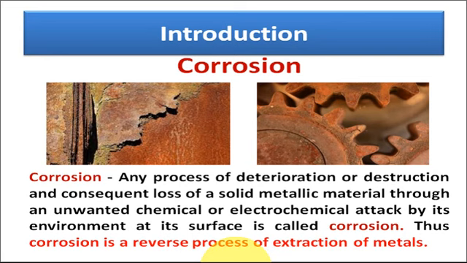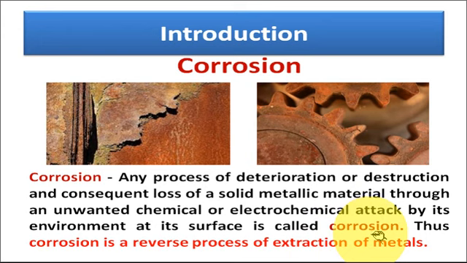What is corrosion? Basically, any process of deterioration or destruction and consequent loss of a solid metallic material through an unwanted chemical or electrochemical attack by its environment at its surface is called corrosion.